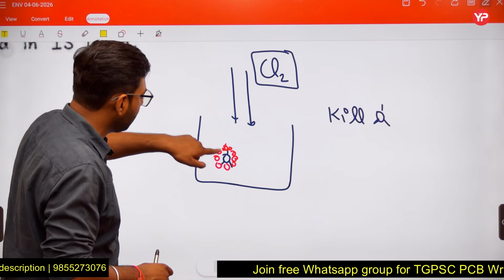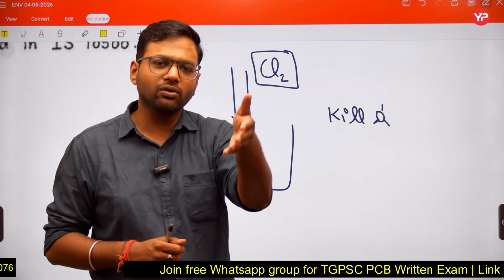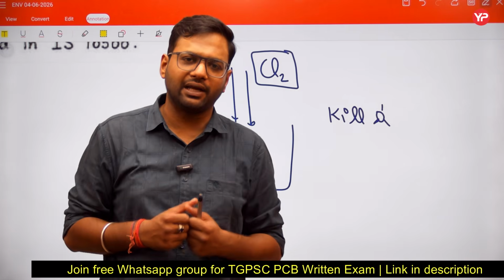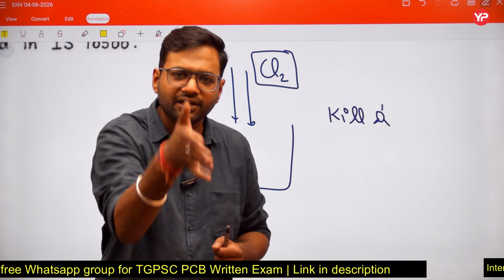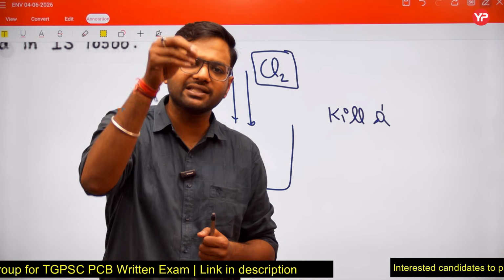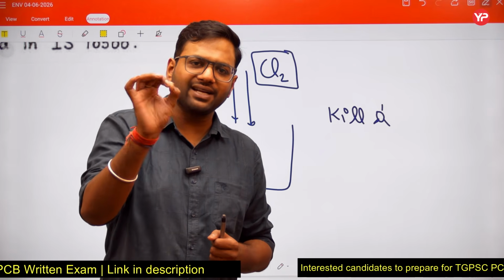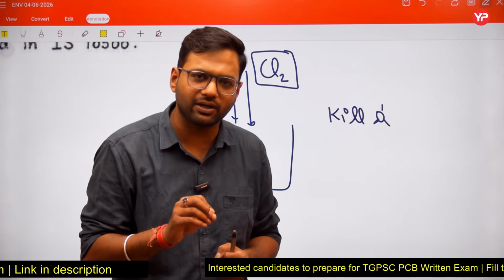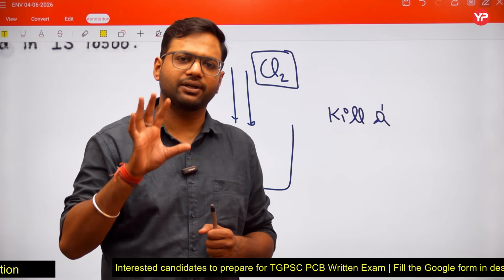This chlorine cannot reach the microorganism, and if the chlorine, friends, does not reach the microorganism, it cannot be killed. It means the effectiveness of the chlorination is reducing. The efficiency of the chlorination is reducing. So if suspended solids are present in our water sample, it will reduce the efficiency of the chlorination.